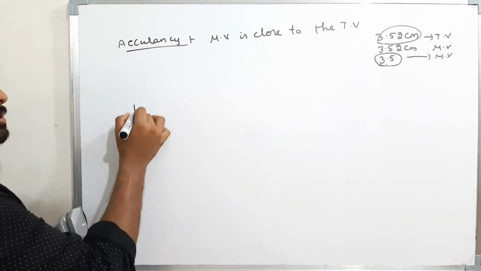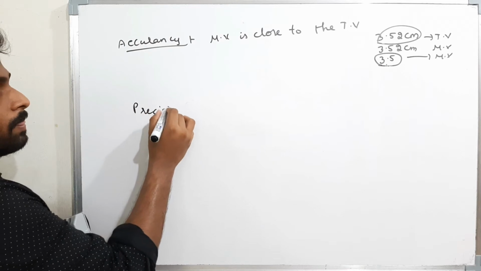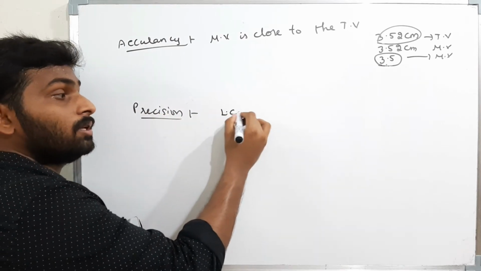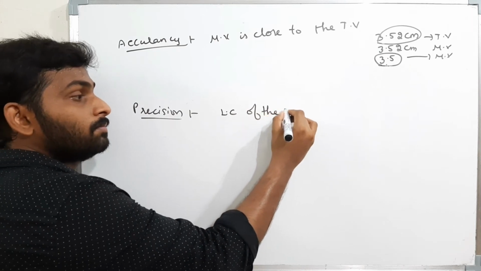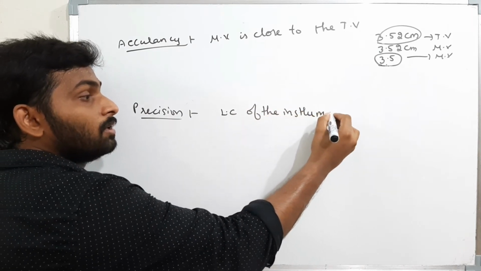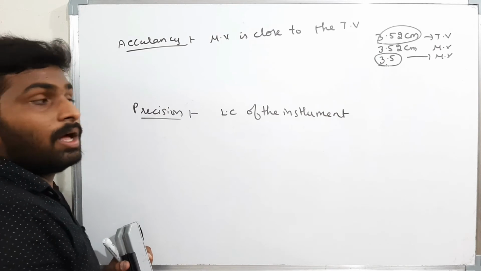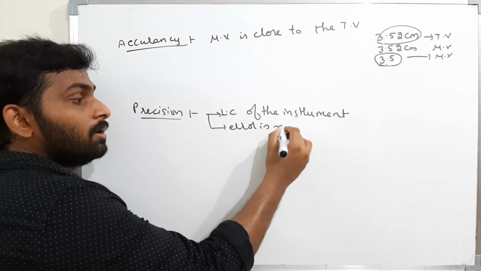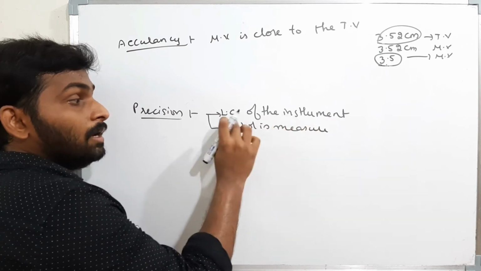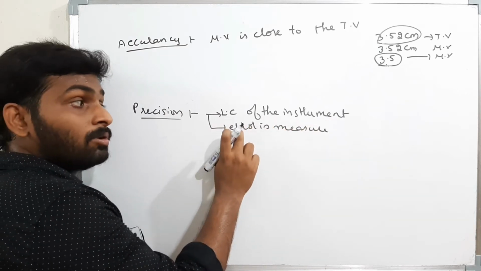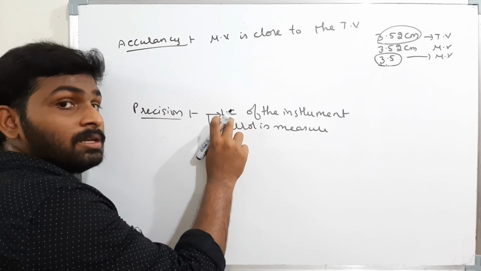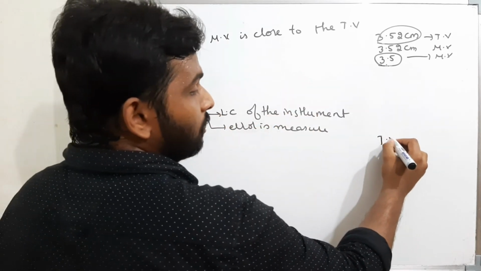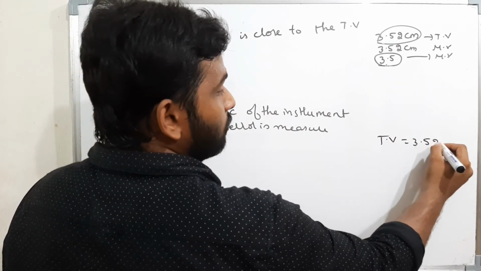Now, what is precision? Precision gives information about the least count of the instrument, and it relates to the error in the measurement. The smaller the least count, the smaller the error will be. Now see here, the true value of the rod is 3.52 centimeters.